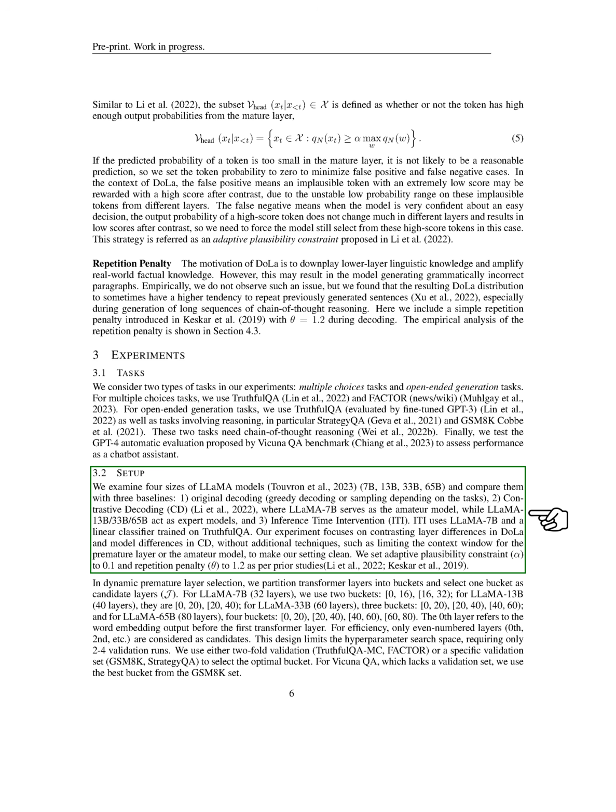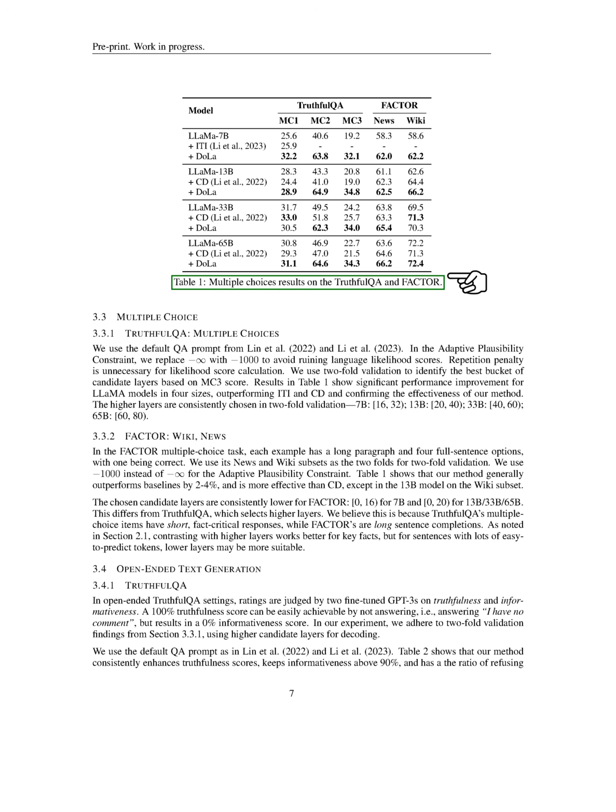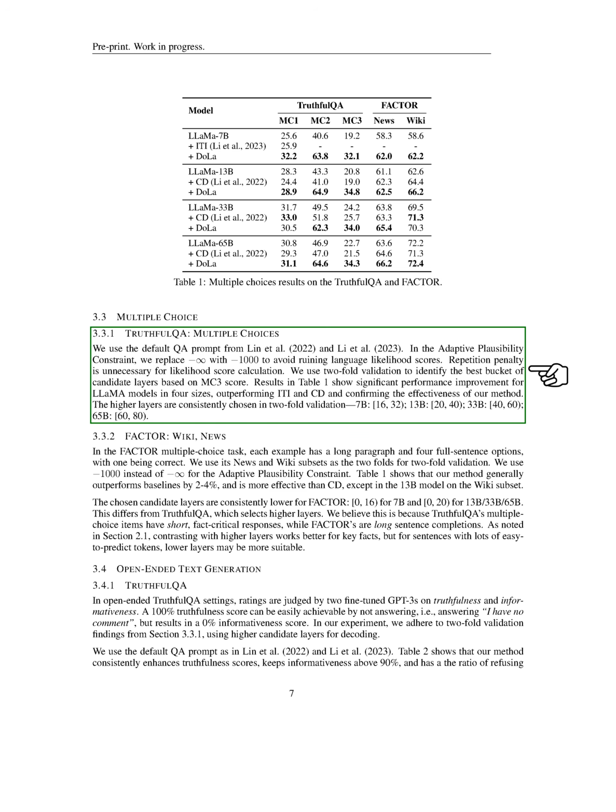This design limits the hyperparameter search space, requiring only 2 to 4 validation runs. We used either two-fold validation or a specific validation set to select the optimal group. For Vicuna QA, which lacks a validation set, we used the best group from the GSM-8K set. In the TruthfulQA multiple choice task, we used the default QA prompt. In the adaptive plausibility constraint, we replaced negative infinity with -1000 to avoid ruining language likelihood scores. Repetition penalty is unnecessary for likelihood score calculation.